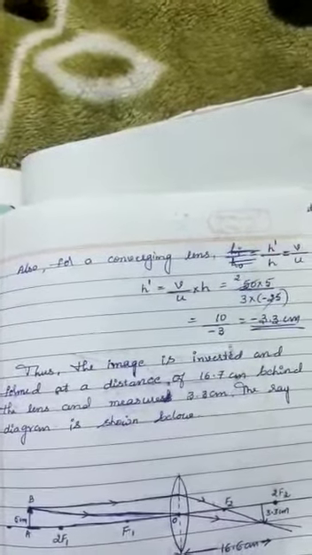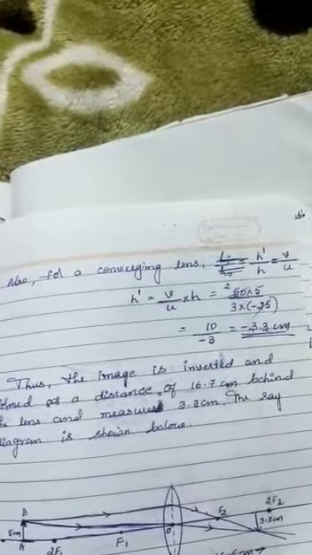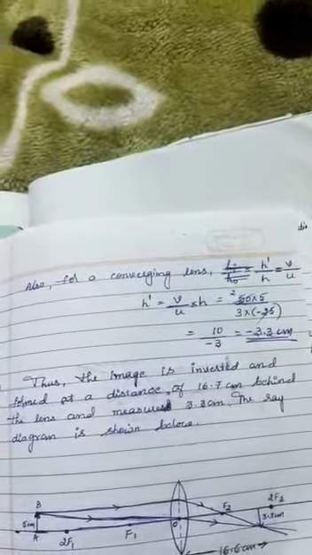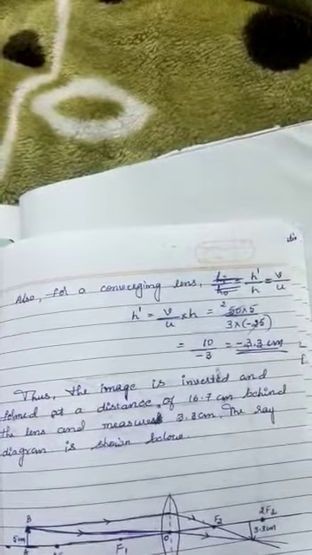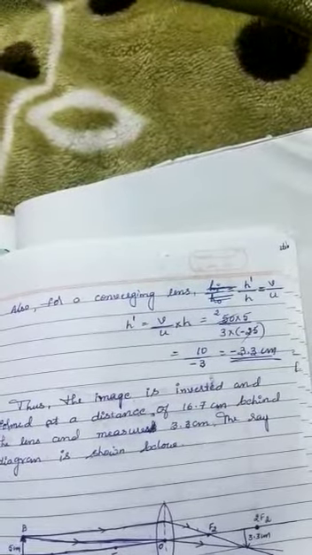The image distance is 16.7 centimeter, and the image is inverted because of the negative sign of h dash. It is inverted, at a distance of 16.7 centimeter behind the lens, and measures 3.3 centimeter in height.